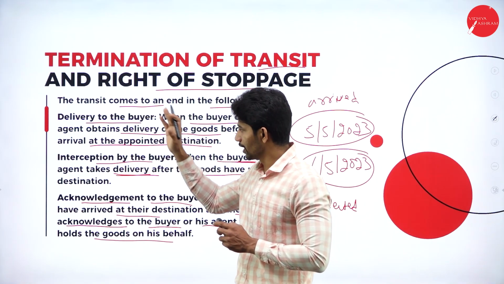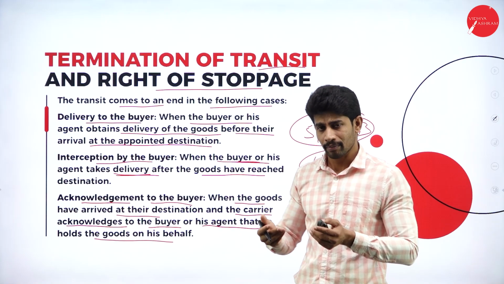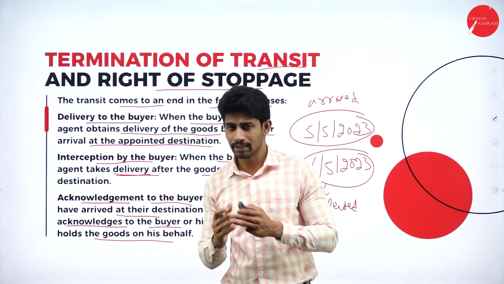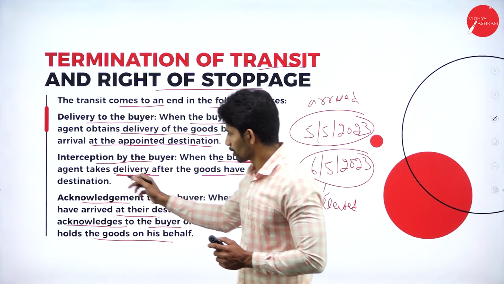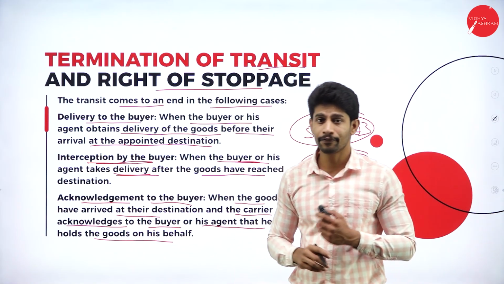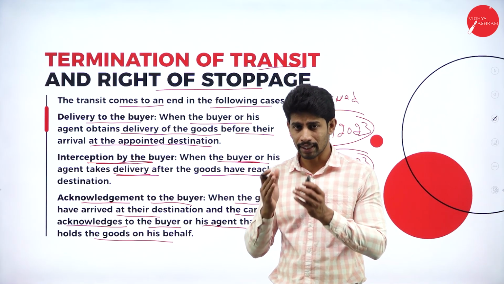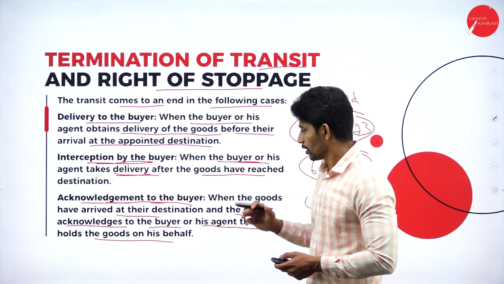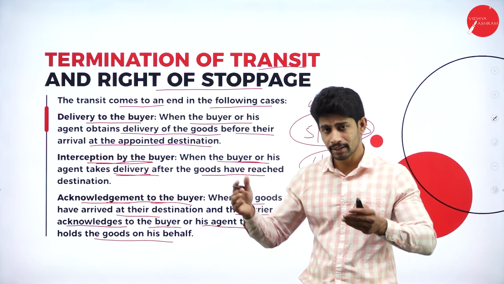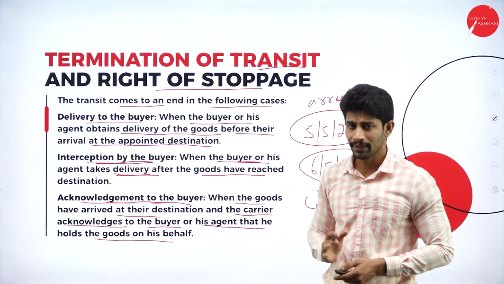So at the time of delivery to the buyer, if he receives the goods exactly then, the transit will come to an end. Even if the goods is received by the buyer after the date of delivery, the transit comes to an end. Once the acknowledgement is issued to the buyer, the transit contract will come to an end.